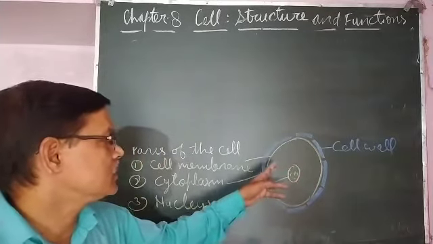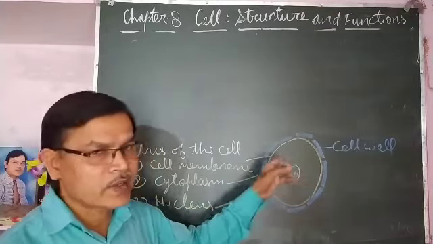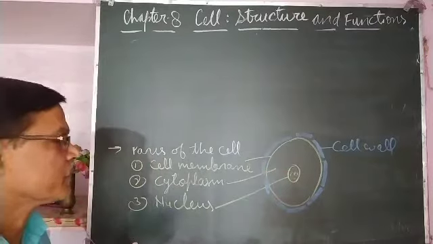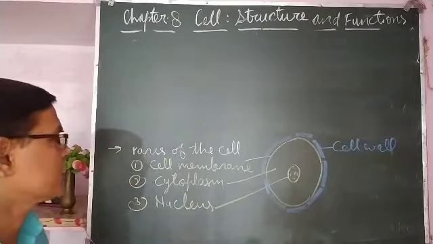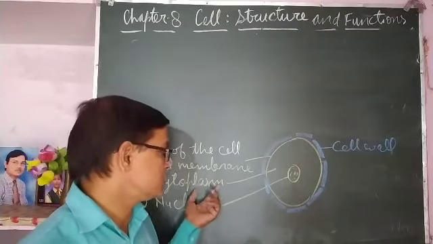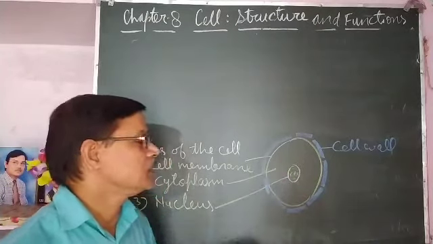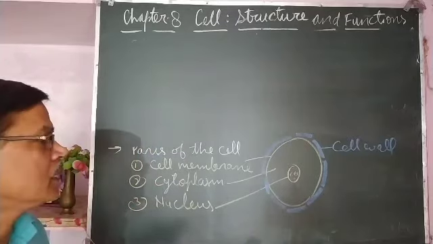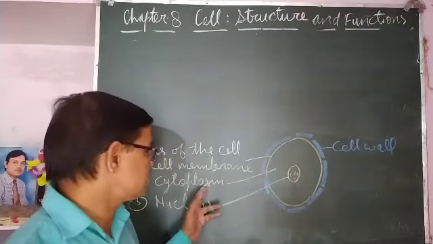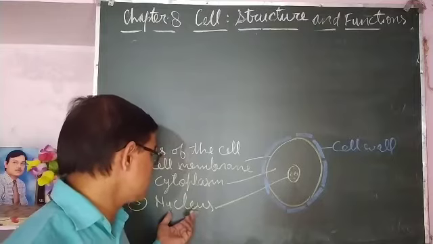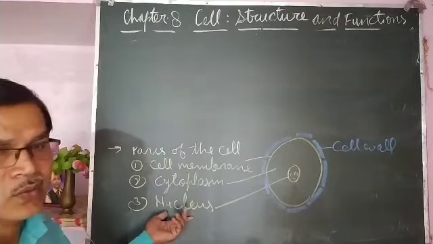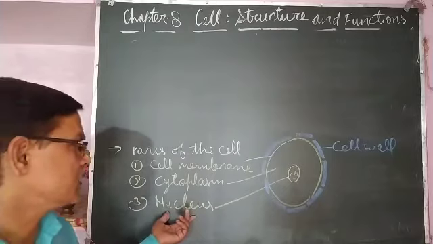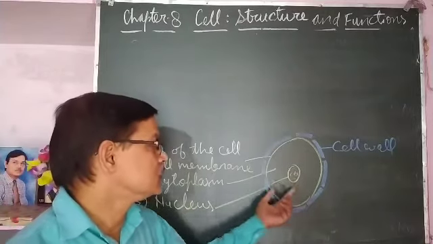Like mitochondria, ribosome, lysosome, Golgi body, vacuoles, plastids. So there are many small units in the cytoplasm, and they do their function, they do their job. And inside the cell there is a dense part called the nucleus. The nucleus is the control center of the cell.